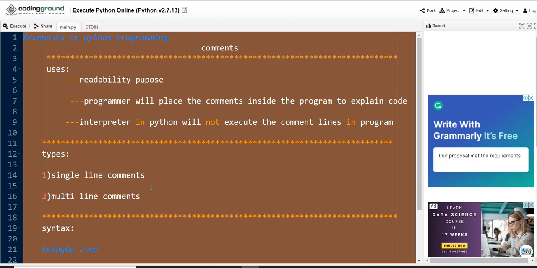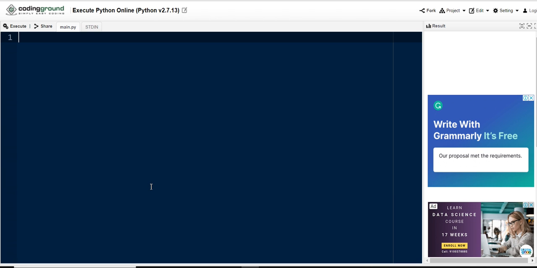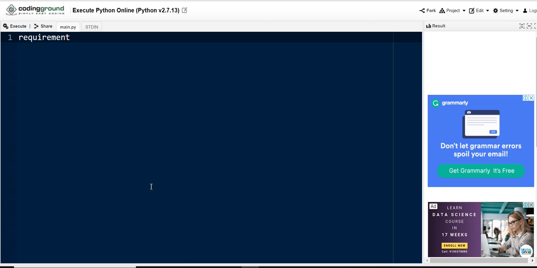Here I am deleting this. Based on our requirement only, we are going to build the logic for every program. My requirement is to display your favorite programming language on the output screen. For that we need to write the program in Python.